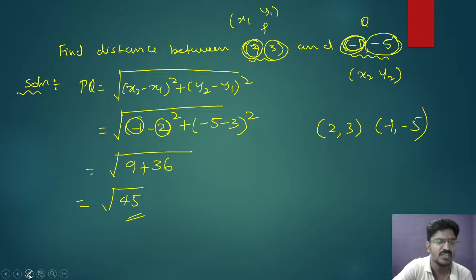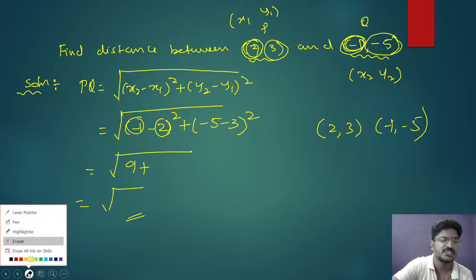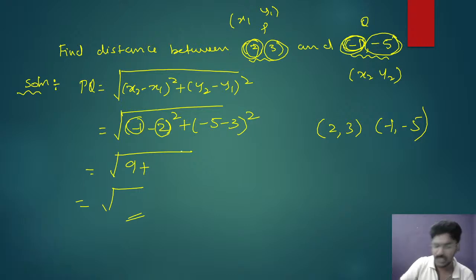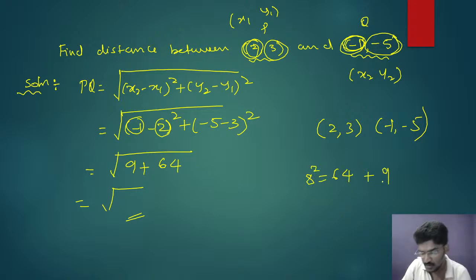Very good. Minus 8 square is 64. So that is 64 plus 9. Please check your answers. 8 square is 64 and 3 square is 9.